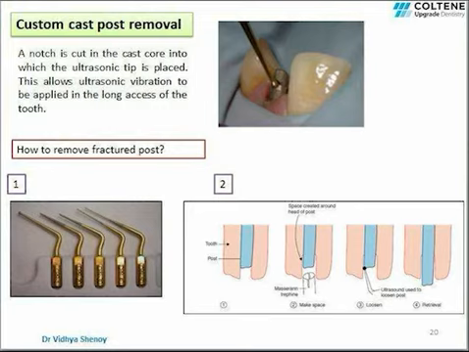Now, what to do if the post is fractured? In such cases, Masserann kit can be used for removal of the post. This kit consists of trepans, which are used to create space around the post by rotating them. Then an ultrasonic tip can be used to loosen the post and retrieve it, as you can see in the picture here.